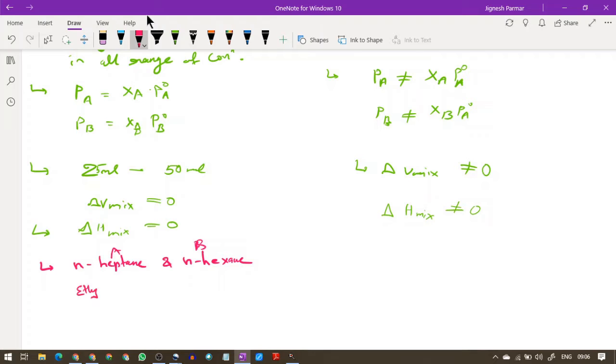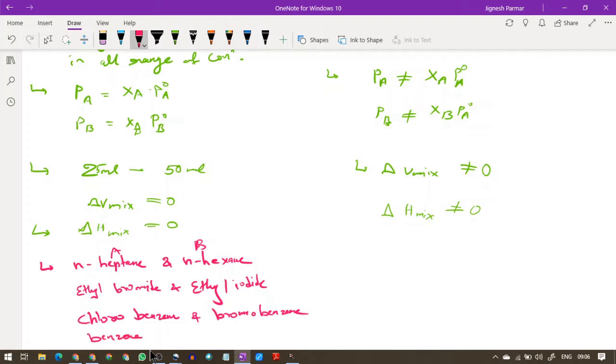Same with ethyl bromide and ethyl iodide, chlorobenzene and bromobenzene, and benzene and toluene. These are the examples which we consider as ideal solutions.